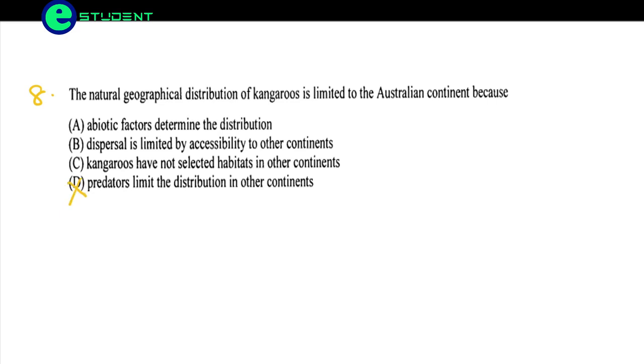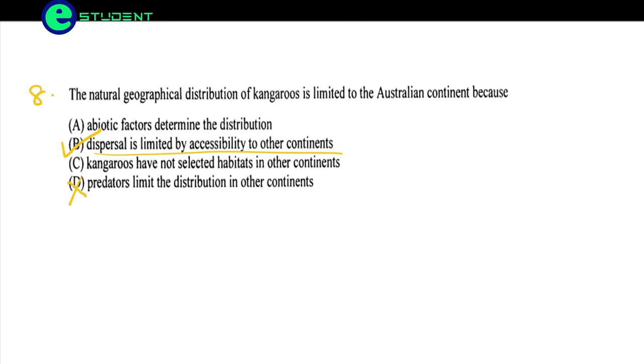See, kangaroos live in a continent. Actually, kangaroos are heavy in their weight. They have pouches, and they have babies in their pouches. So it becomes difficult for them to reach another continent or another place where they can live. So actually, their dispersal is limited by accessibility to other continents. It becomes difficult for them to travel from this continent to another continent because of their high weight. So the dispersal is limited by accessibility to other continents.